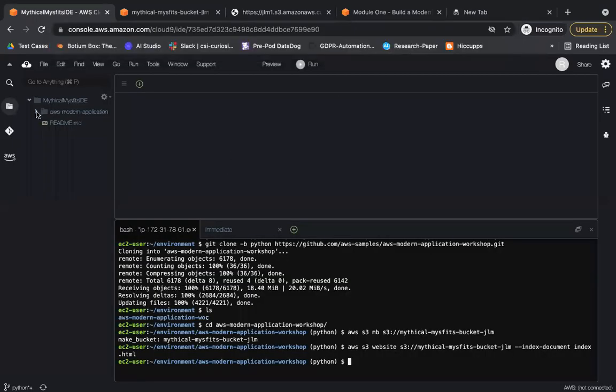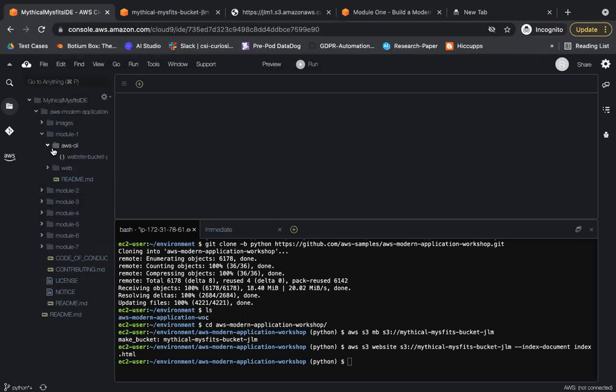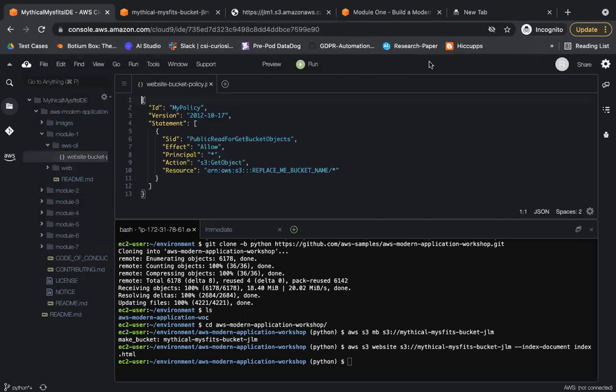So to extend this, there is a button down here. See, you see this policy. The policy they have created says that you're allowing public read for this bucket. But when I was working on this, I found the policy structure has changed. So let's go ahead and generate our own policy and we'll replace it.